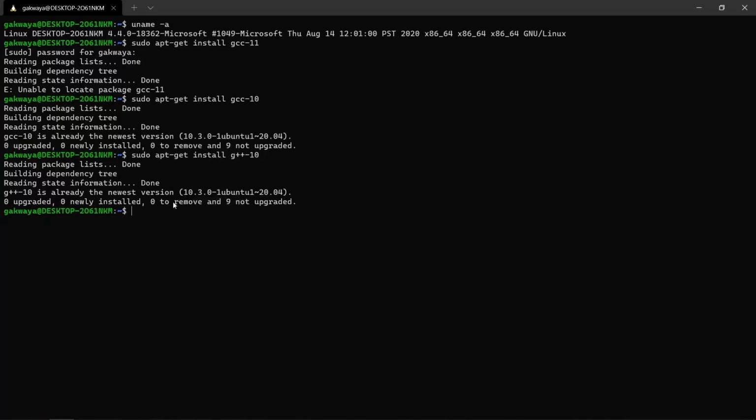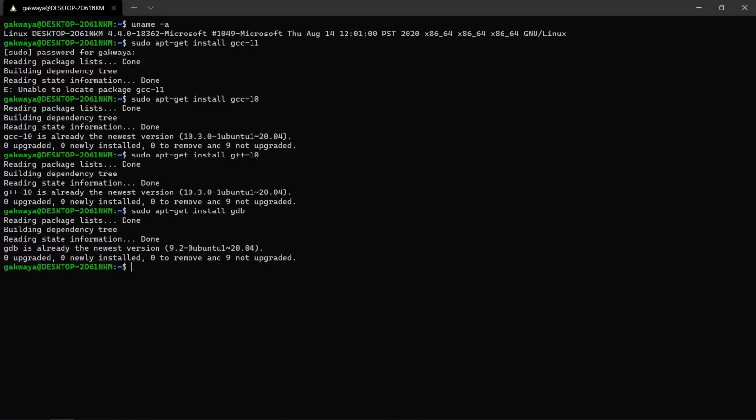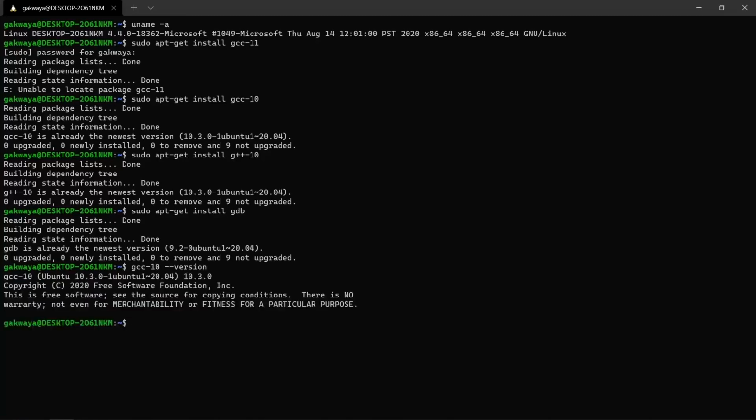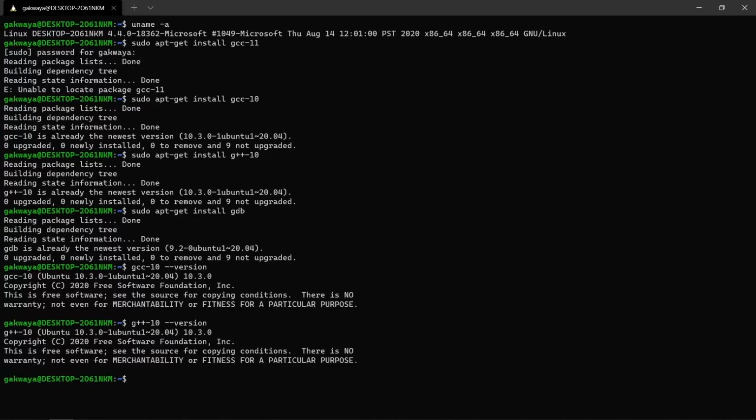Another tool that is necessary on Linux is the GDB debugger. So we're going to do sudo apt-get install gdb, right? If you install it, it's going to be installed, but I already have it installed. So now if I do gcc-10 on my system here and say --version, we're going to see the version printed out. We can do g++-10, we can see the version here. Let's do that for c++.